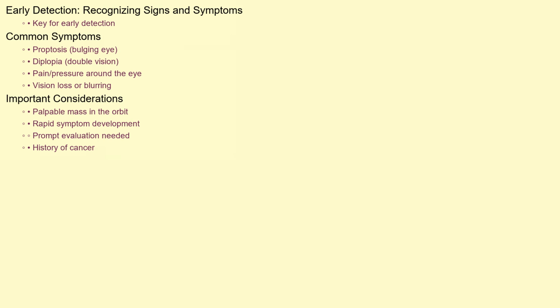Recognizing the signs and symptoms is key for early detection. The most common symptoms include proptosis, which is bulging of the eye, diplopia or double vision, pain or pressure around the eye, vision loss or blurring, and a palpable mass in the orbit. These symptoms can develop rapidly and should be promptly evaluated by a medical professional, especially if there's a history of cancer.